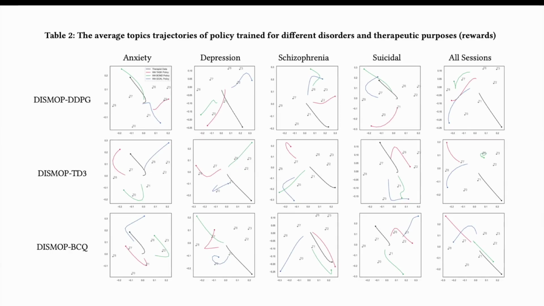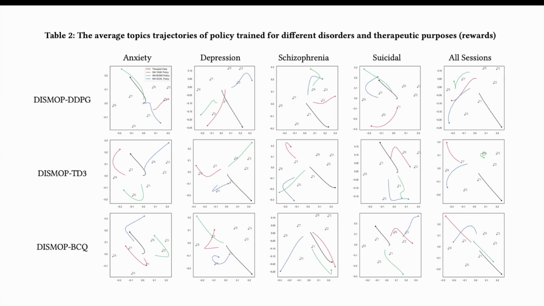And then we could visualize this learned policy from different agents trained for different therapeutic purposes on different clinical conditions. By visualizing their policy trajectories and all those kinds of things, we could tell some interpretable insights and actionable steps for junior therapists to learn from, right? So for instance, shown here is the normalized, averaged and standardized trajectory over each session.